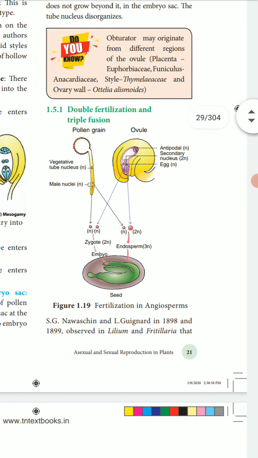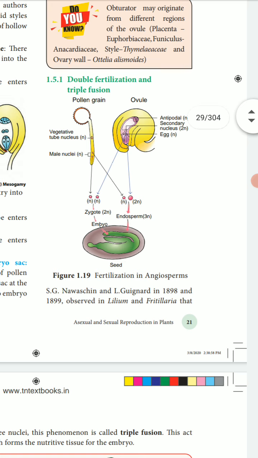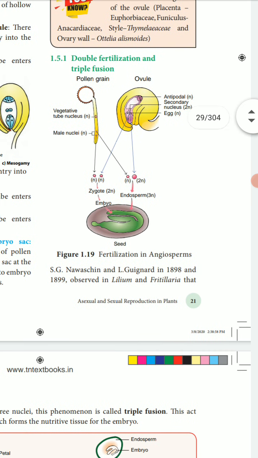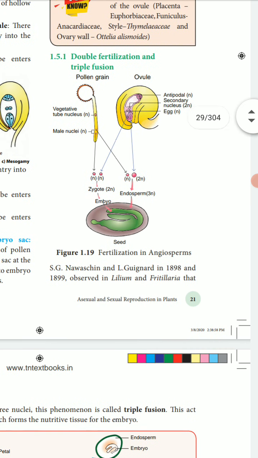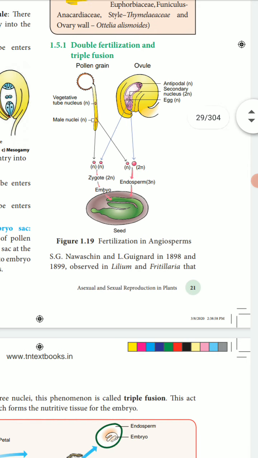So, next one, double fertilization and triple fusion. This is the structure of fertilization in angiosperms. First of all, the ovule and the pollen grain join together, with the vegetative nucleus and male nuclei. The ovule connects to the zygote, and then the zygote to the endosperm and the embryo sac, and then the seed is produced.